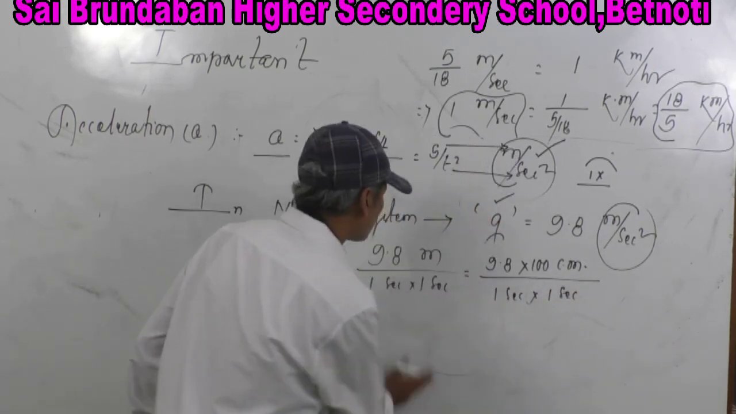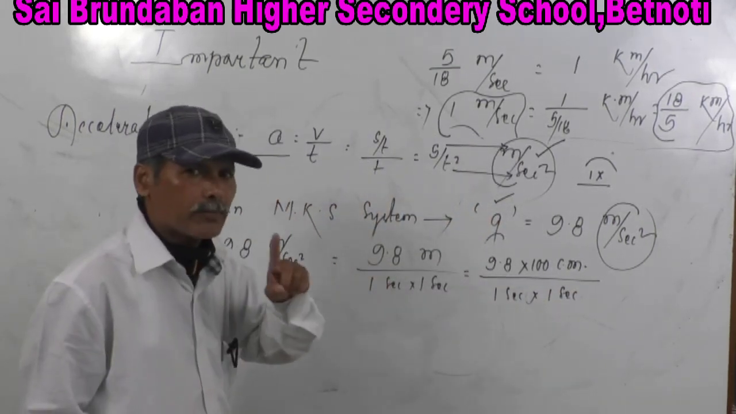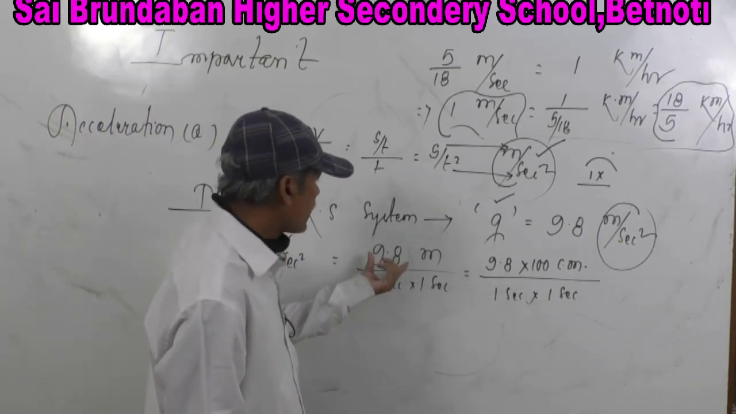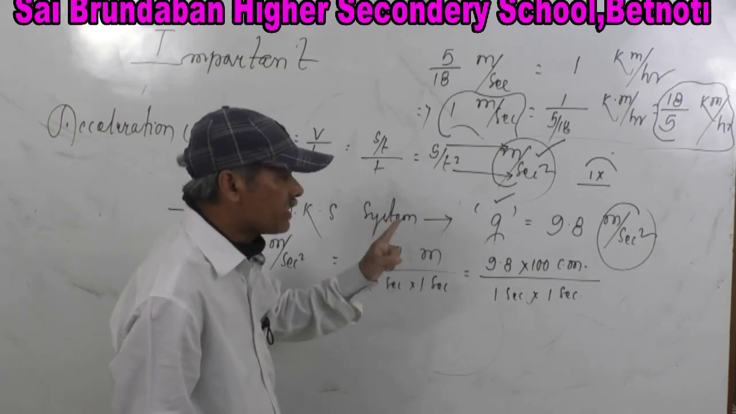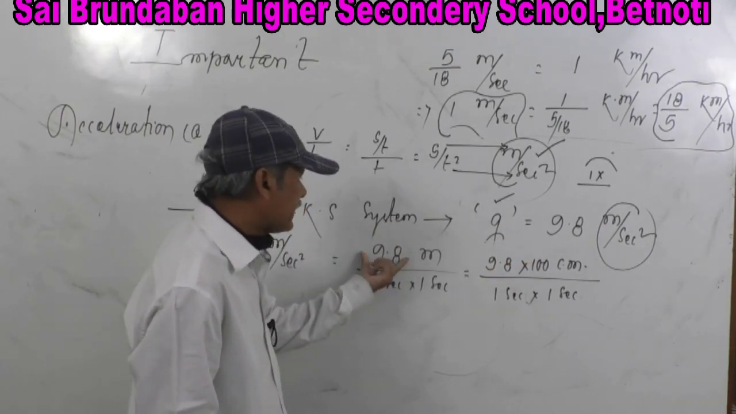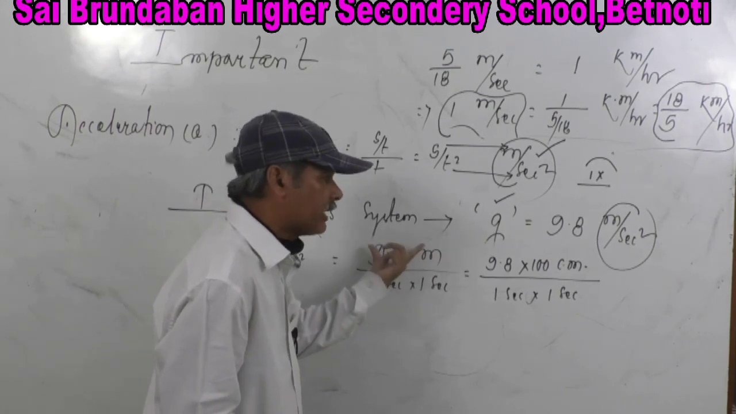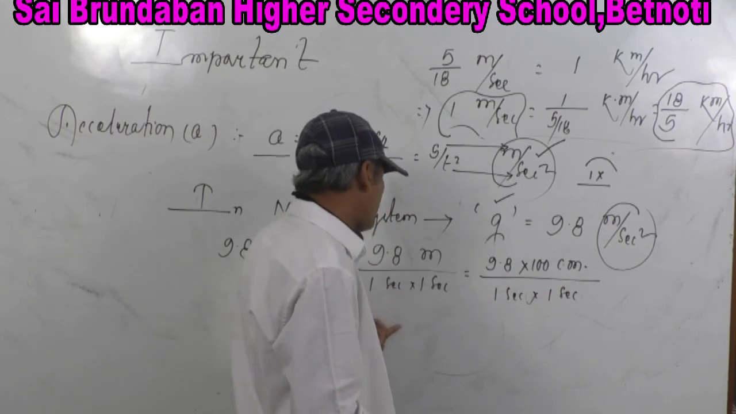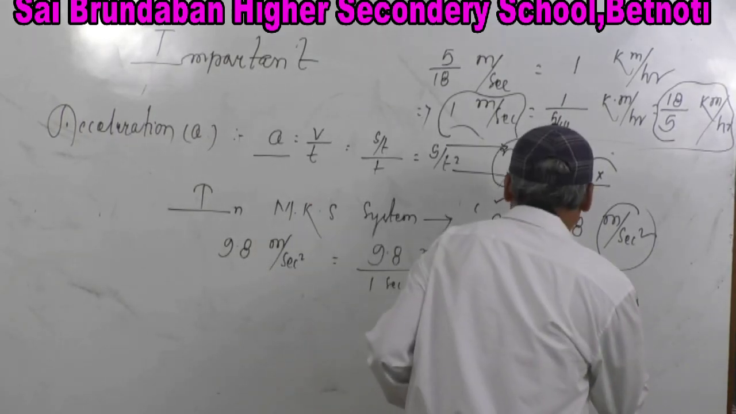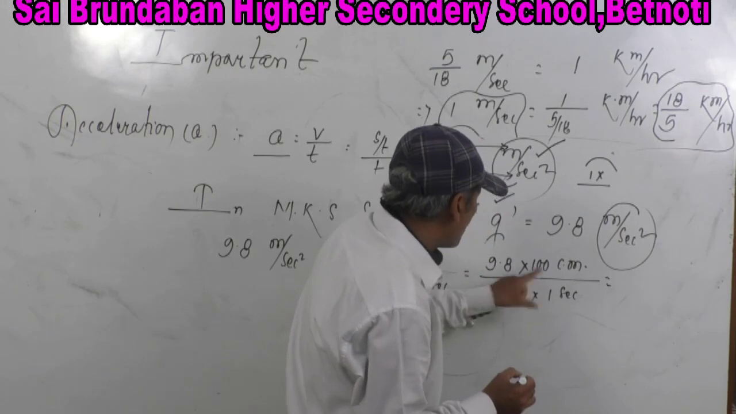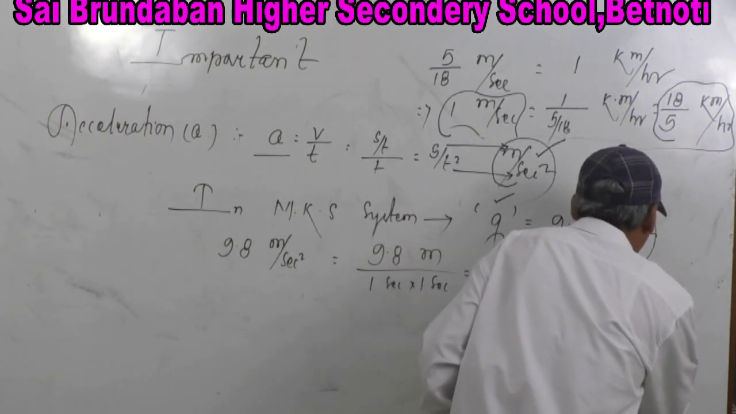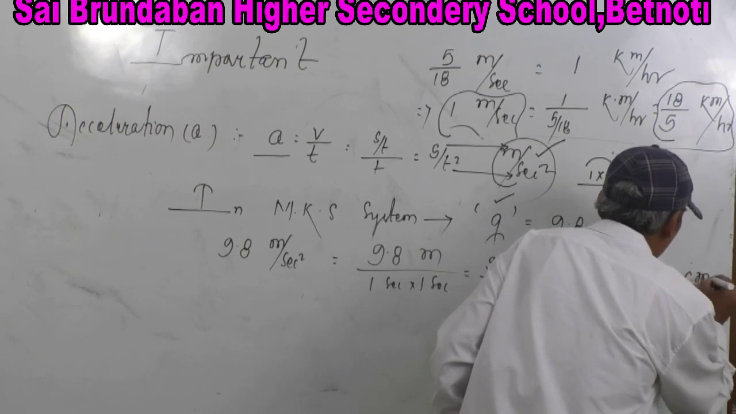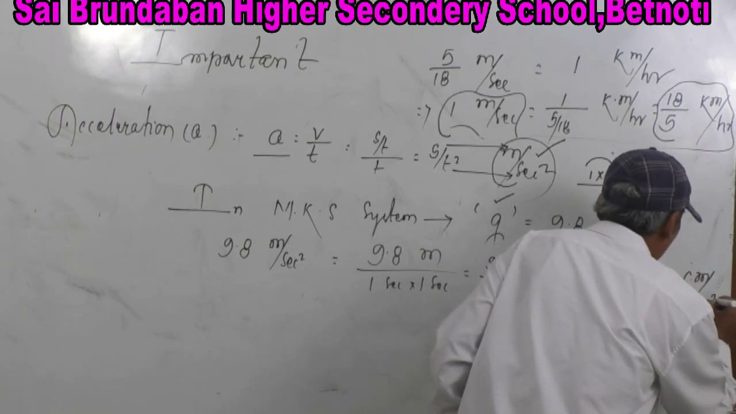Very simple. You see, one pen costs 2 rupees, so 10 pens cost 10 into 2, 20 rupees. So 9.8 meter, 1 meter is equal to 100 centimeter. Here it is written 9.8 meter, so it becomes 9.8 into 100 centimeter, and below it is 1 second into 1 second. So clearly it is 9.8 into 100. So ultimately it is 980 centimeter per second square.